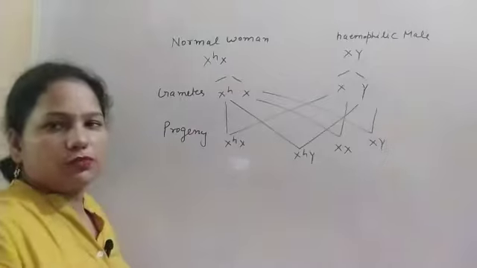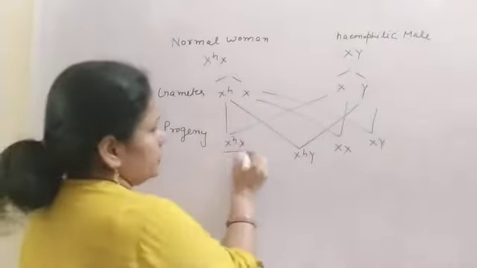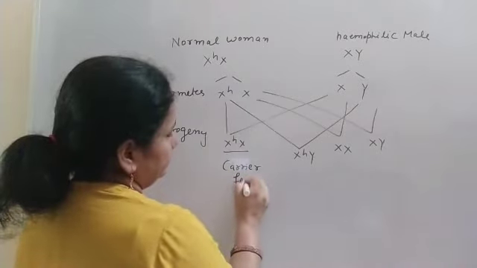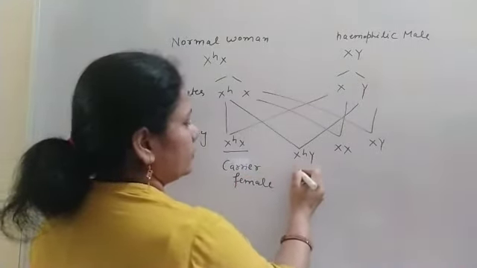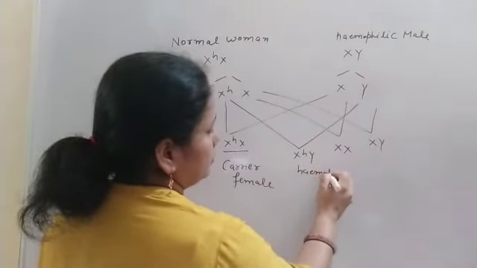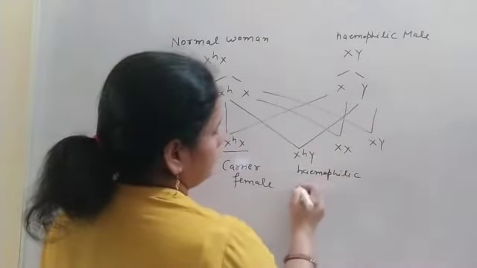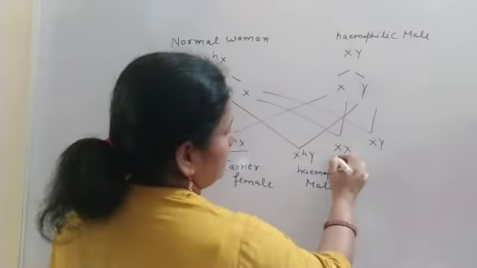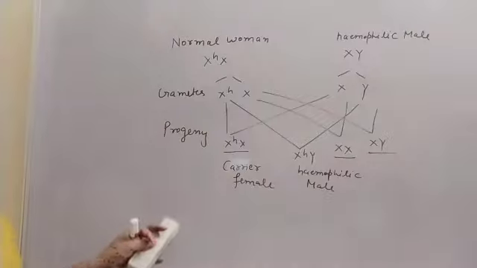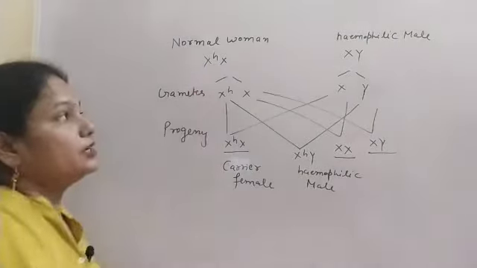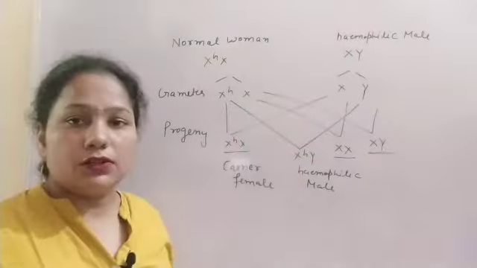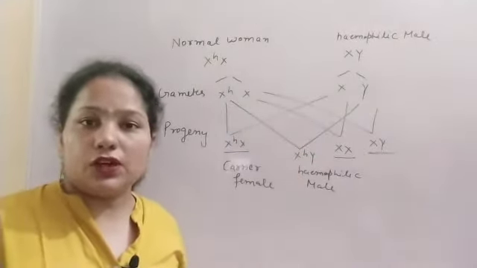So what will be the possibility here? That is the carrier female, hemophilic male, normal female and normal male. So that will be the possibility if the female is a carrier and the male is normal.